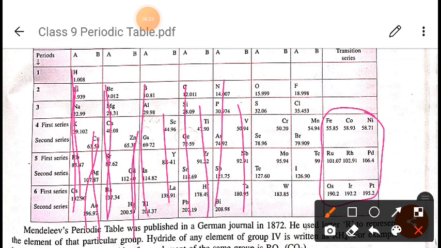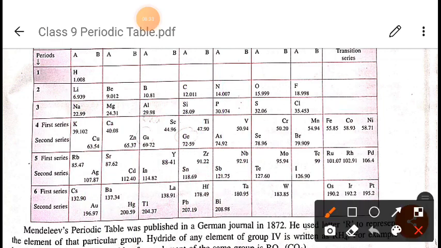They have similar properties and they show the same valencies. It means the valency of lithium will be the same as the valency of sodium, potassium, rubidium, cesium, like this. After that, copper, gold, aluminium, like this, will have the same properties. They have a similar property and the same valency, and the valency is equal to the group number.